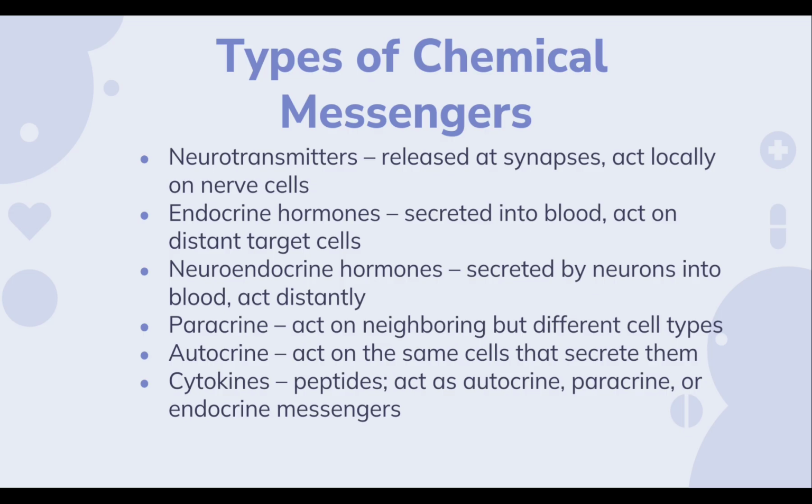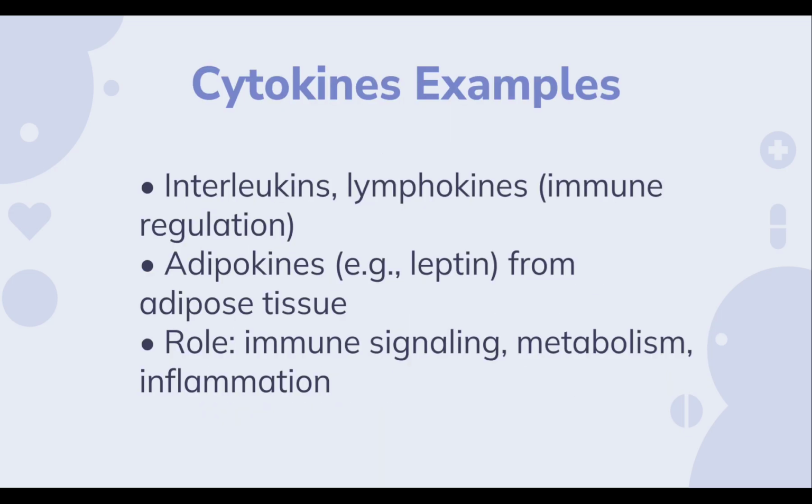Autocrines are the ones that act on the same cells that secrete them. And the cytokines are peptides. They can act as autocrine, paracrine or endocrine messengers. The examples for cytokines are interleukins and lymphokines. They regulate the immune system. The adipokines, for example leptin, are secreted from adipose tissue. And the role of it is immune signaling, metabolism and inflammation. These all are cytokines.